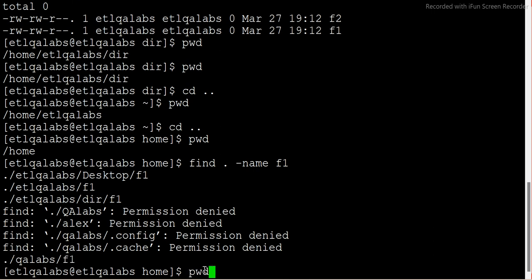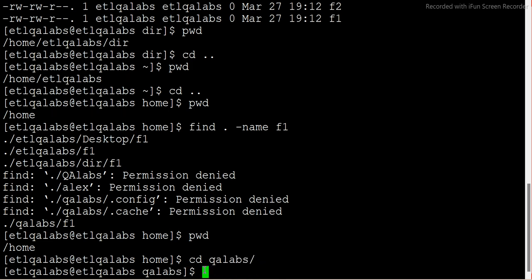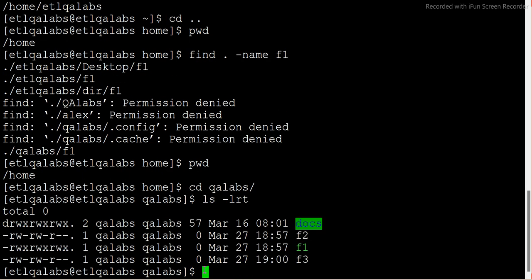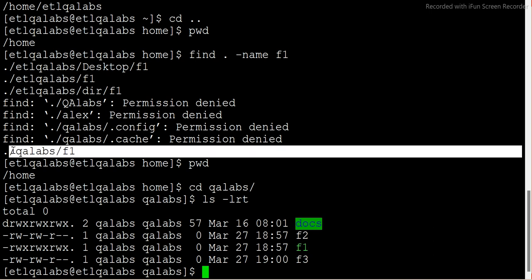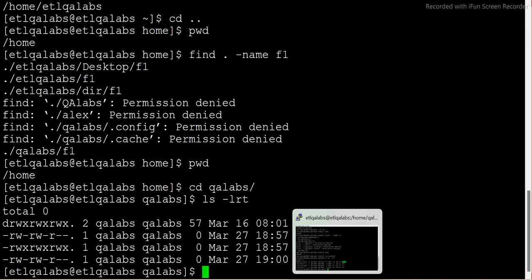If I go into QLabs, here only it is there, correct? F1. You see, it is here. That's how it is showing you. For the remaining directories, we don't have permission like other users. We don't have permission, but we have permission for this particular user QLabs, because I'm logged in with it and have all the permission for this. So I can find this particular file. So you can use the find command.